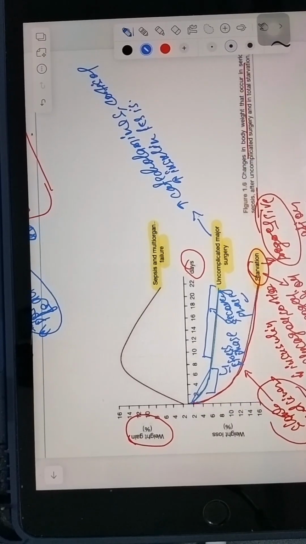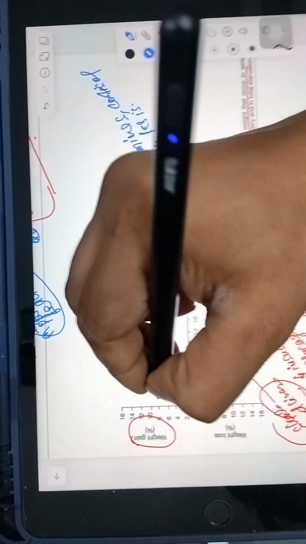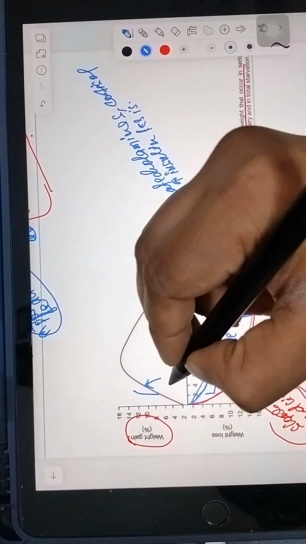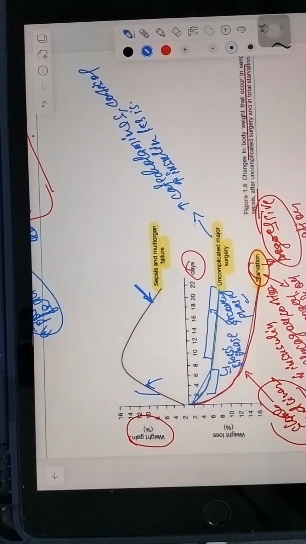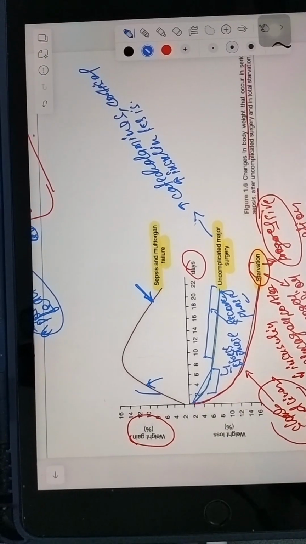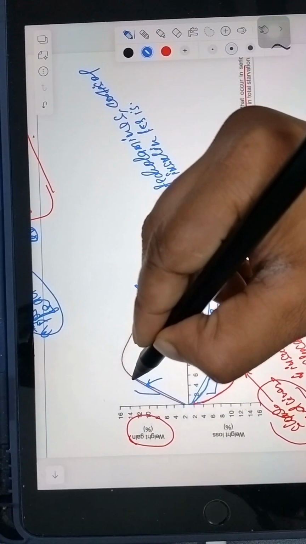In cases of multi-organ failure and sepsis, we can see the curve first goes upward and then slowly comes toward the x-axis. Here it shows weight gain, but this is not true weight gain.